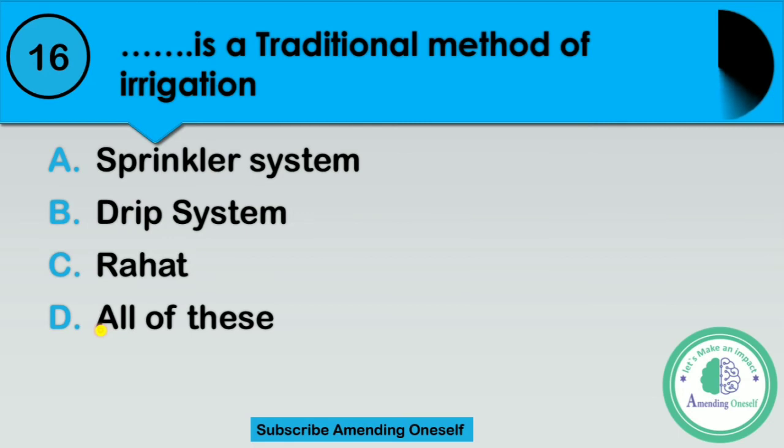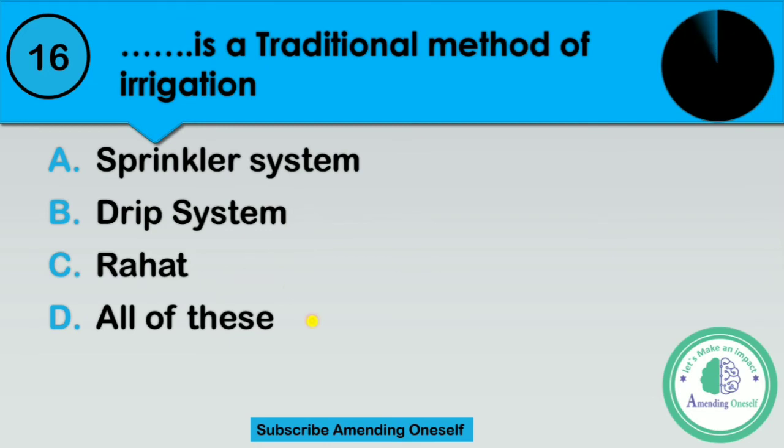I repeat the options. Option A, sprinkler system. Option B, drip system. Option C, Rahat, or option D, all of these.